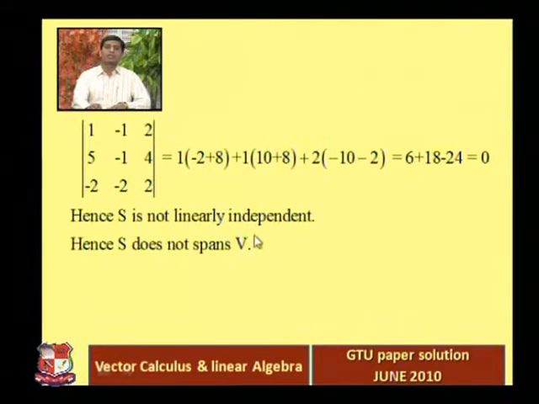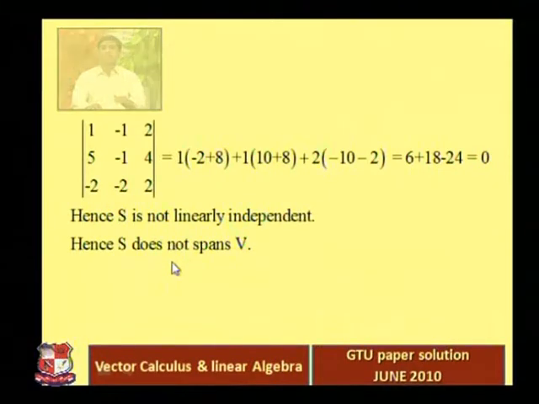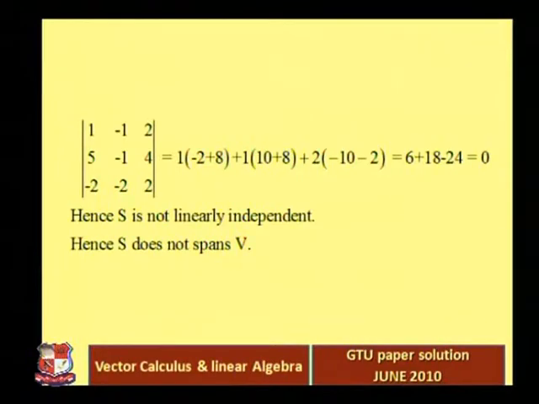Hence S is not linearly independent, because the value of this determinant is 0. So S is not linearly independent, so definitely S does not span V. This is quite easy to check whether the given 3 vectors span P2 or not. So that's why we use this determinant method.